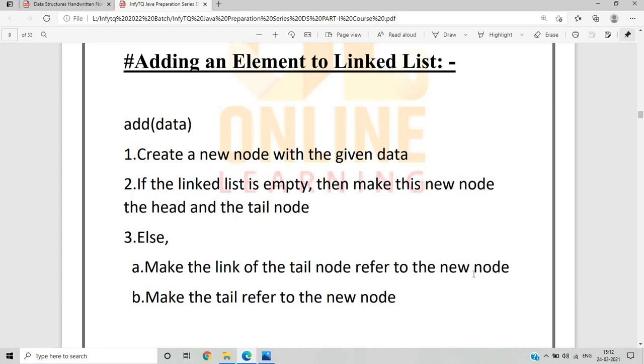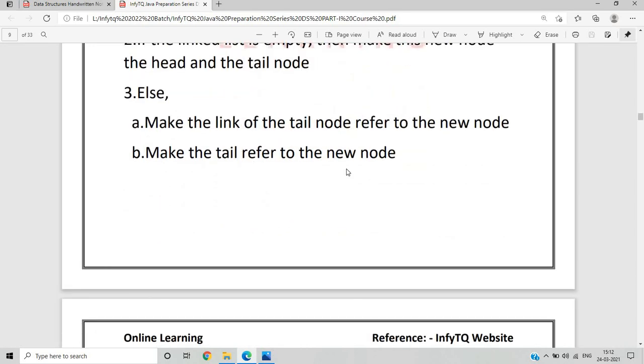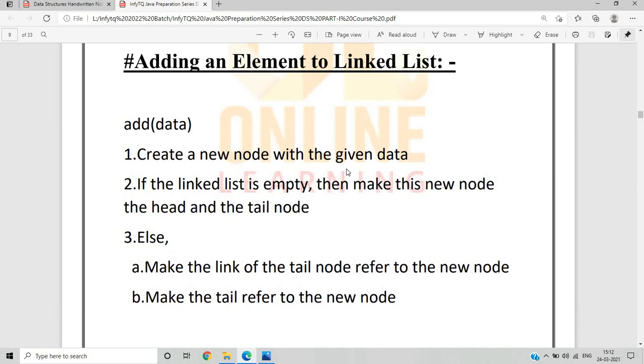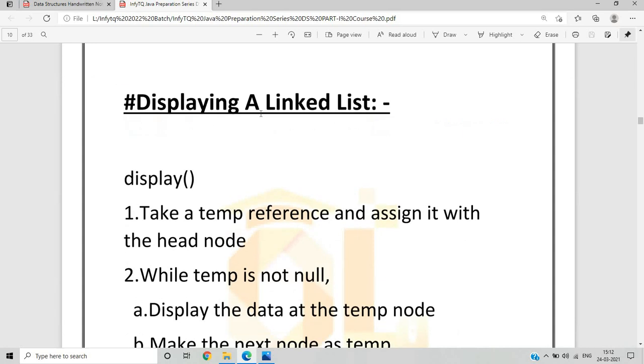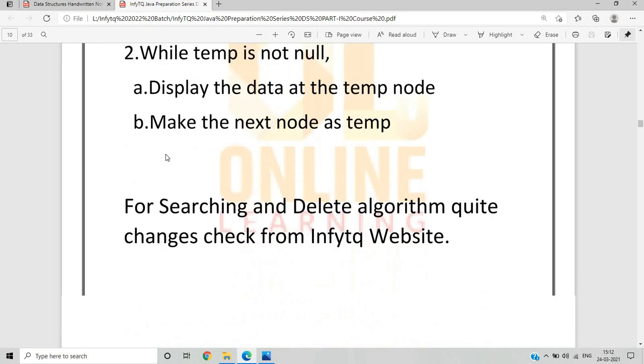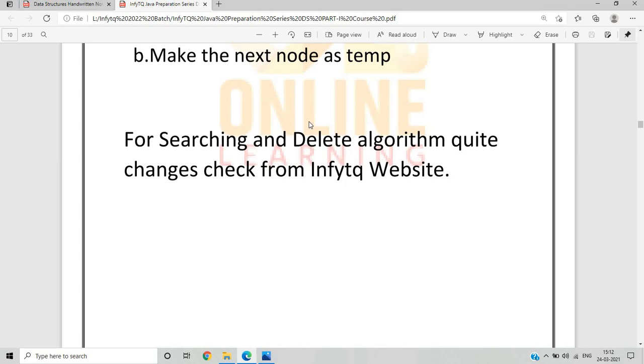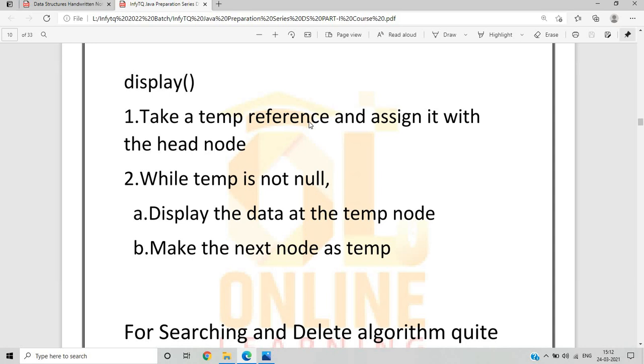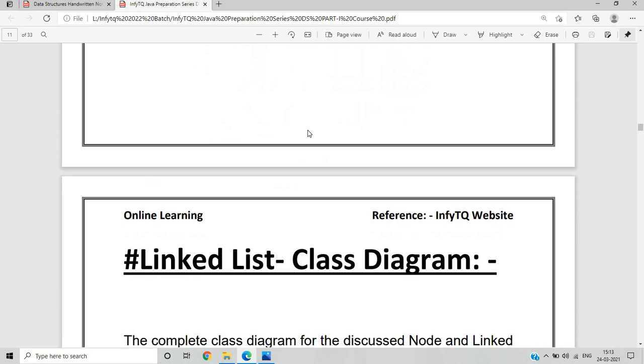Else, make the link of the tail node refer to the new node, and make the tail refer to the new node. Okay, so this will clear all your doubts, because this is the algorithm for adding an element to a linked list. Same for displaying a linked list. These are some algorithms that you read during your preparation from these notes. These notes are available on the blog. For the searching and delete algorithms, there are quite some changes; you can check from the website, because these are quite the same, or really the opposite of inserting an element.